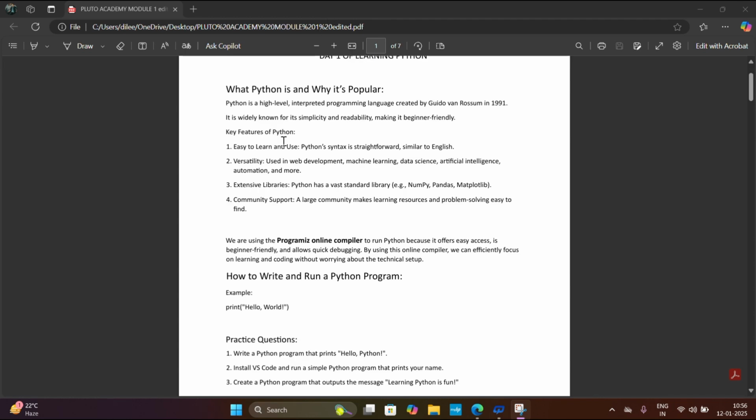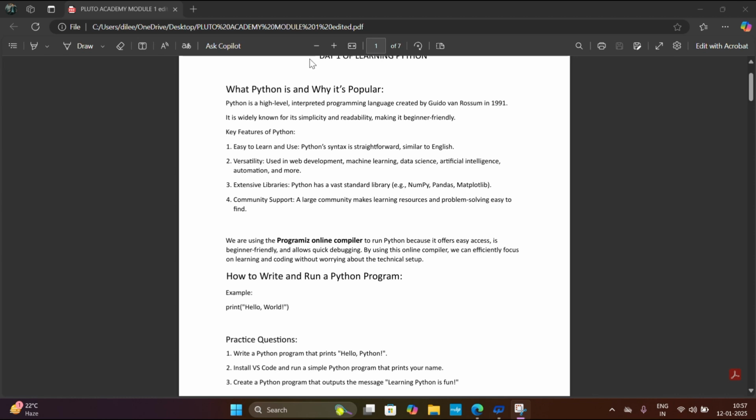We are using the Programiz online compiler to run Python because it offers easy access, it is beginner friendly, and it allows quick debugging. By using this compiler, we can efficiently focus on learning and coding without worrying about any technical setup.